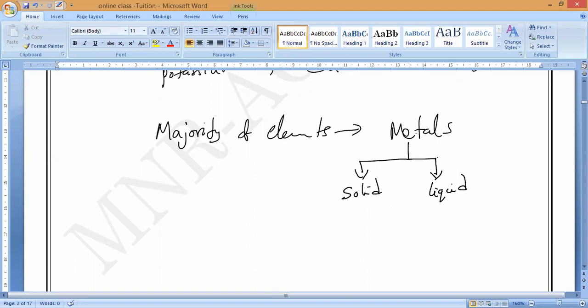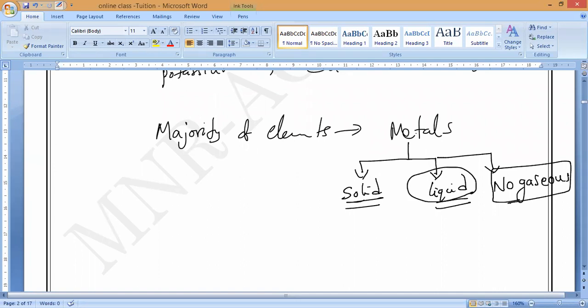Is there any gaseous state? No gaseous metals are present. Metals are present in only two states, solid and liquid. Till now, the only metal which is in liquid state at room temperature is mercury.